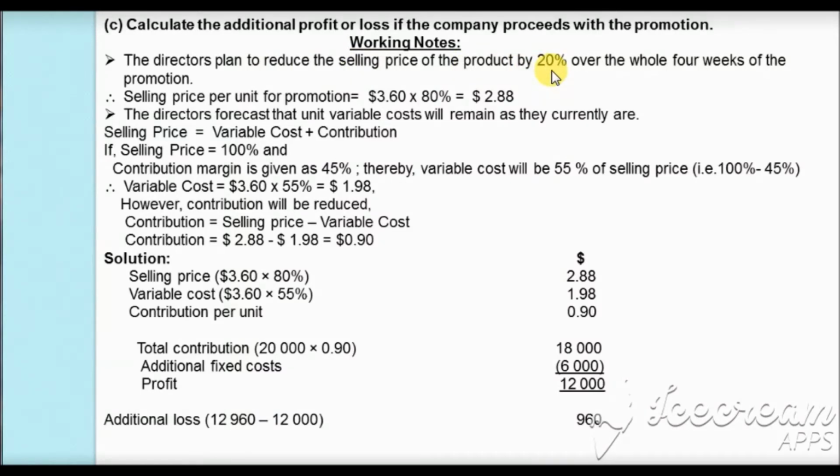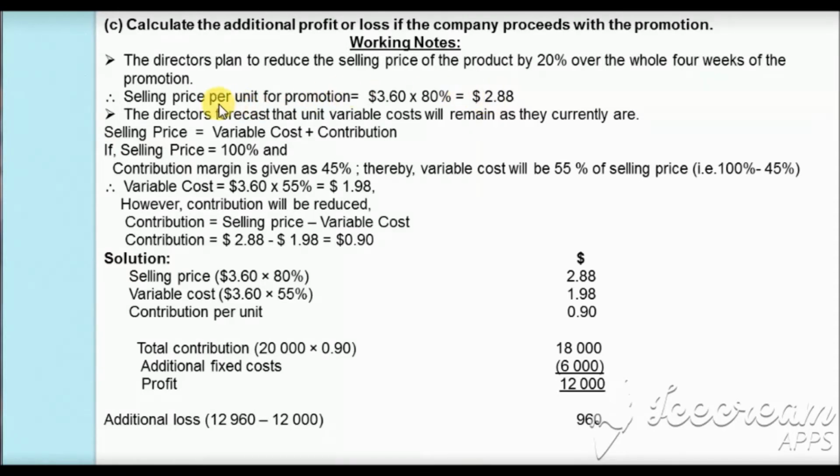So if we take the current selling price as 100%, this will be reduced by 20%. So the new or the promotional selling price will be 80% of the current selling price. Our current selling price is $3.60 and 80% of this will be $2.88, which will be the price of 1 unit during the promotion.